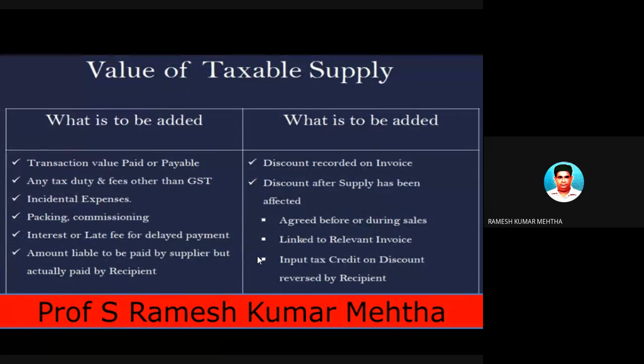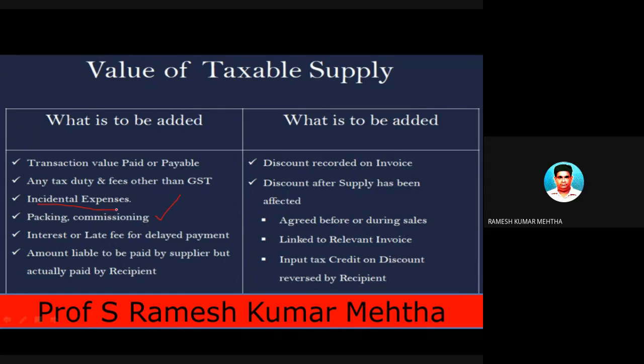This is the one which tells which items should be included and which items should not be included in the transaction value. Let me take some of them, for example, packing. Should it be included by the manufacturer or by the supplier? Yes, he has to include it, because the Almara which we have manufactured should be properly packed and supplied to the end customer. And for packing, there is an element of cost incurred by the supplier of goods. So that is the cost incurred by the supplier, and hence it should be included in the cost price. Yes, it should be included.